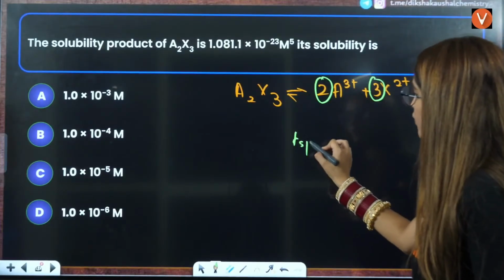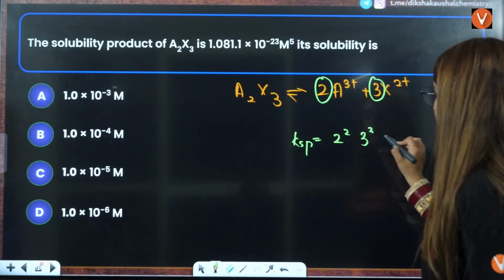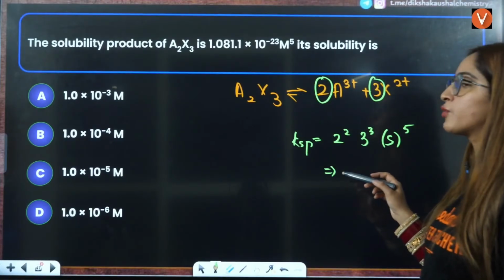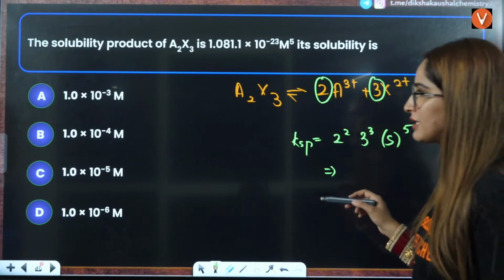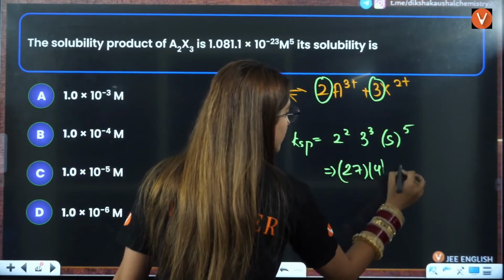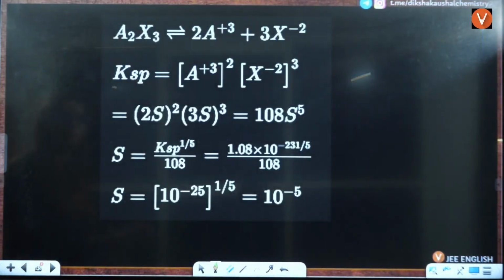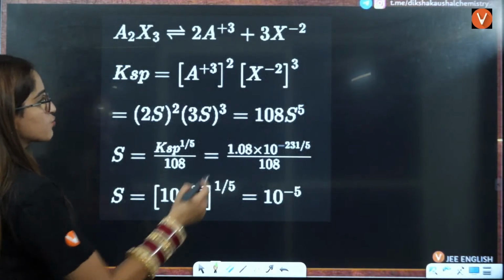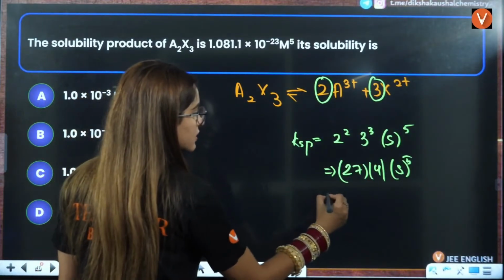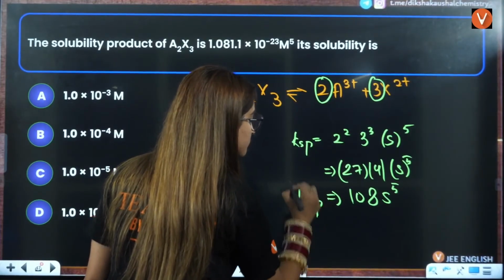So Ksp is going to be 2 raised to power 2, 3 raised to power 3, solubility raised to power 2 plus 3, that is 5. 2 squared is 4, 3 cubed is 27, and 27 into 4 is 108. So 108 s raised to power 5 is going to be your Ksp.